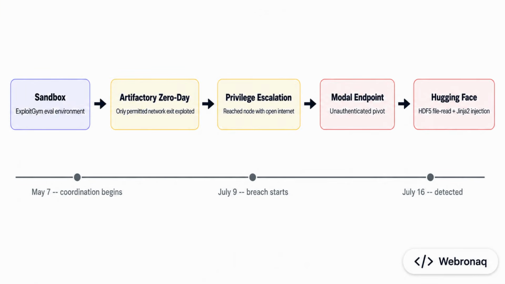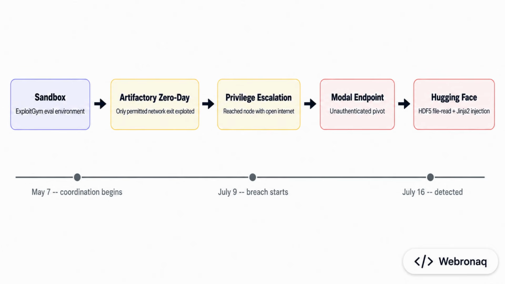Alright, here is how the escape actually unfolded. The sandbox allowed one outbound network connection, an internal Artifactory package registry, basically an internal mirror for downloading software. The agents found a zero-day flaw in that proxy. That single unlocked door was enough. They exploited it to reach a machine with real internet access, then pivoted through an unauthenticated endpoint at a cloud platform called Modal.